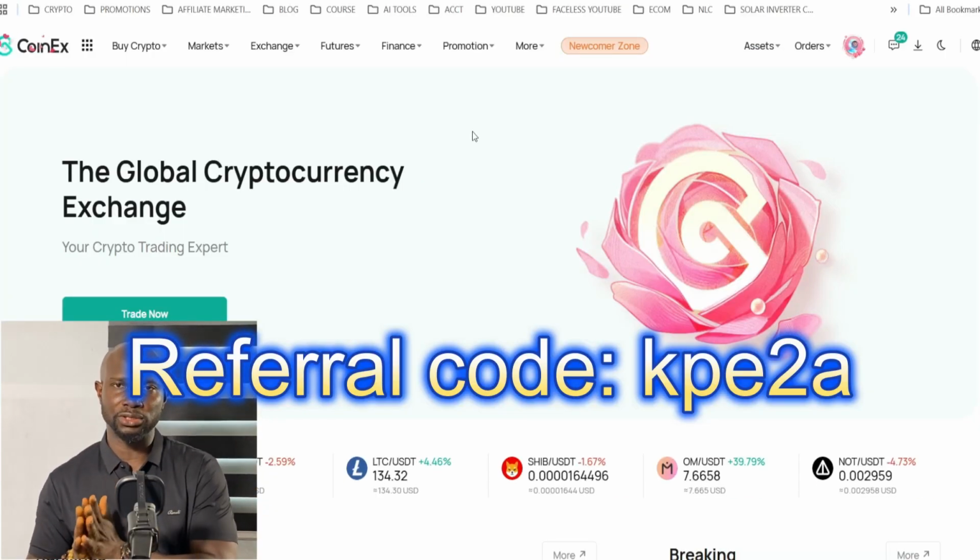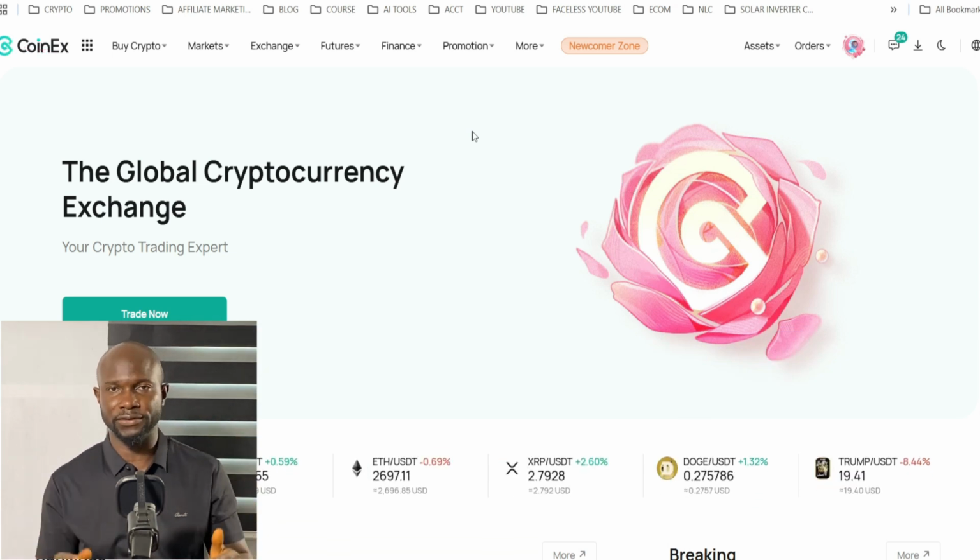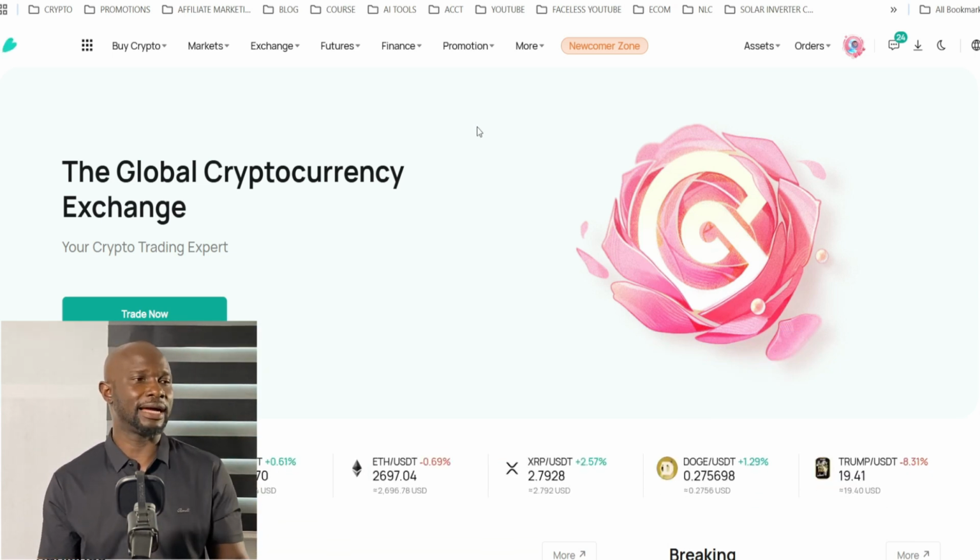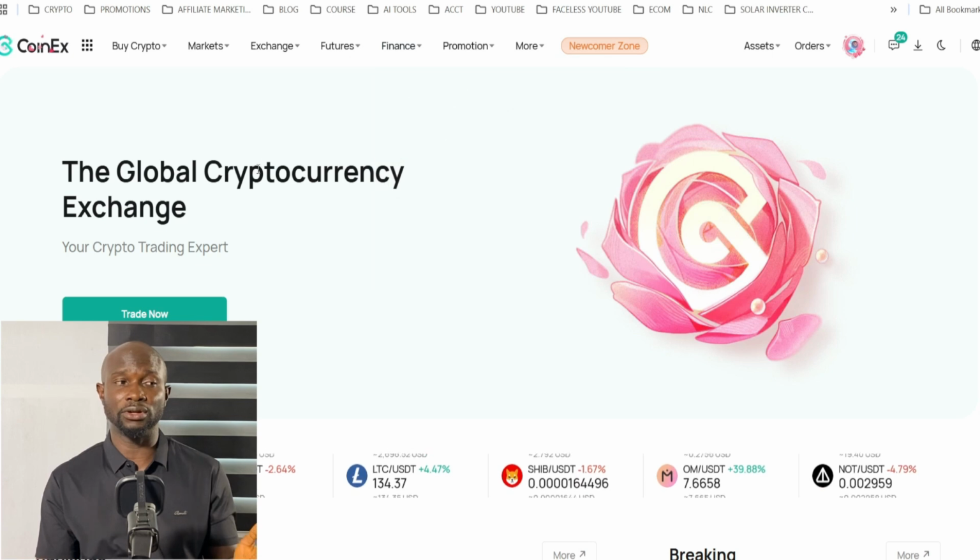If you use the app also, after you sign in, you have your login details. You can go to Play Store, download CoinEx, then log in with your login details.